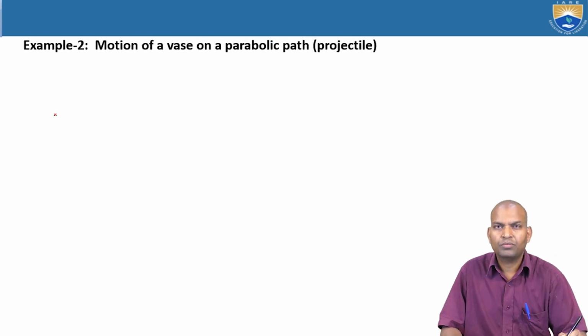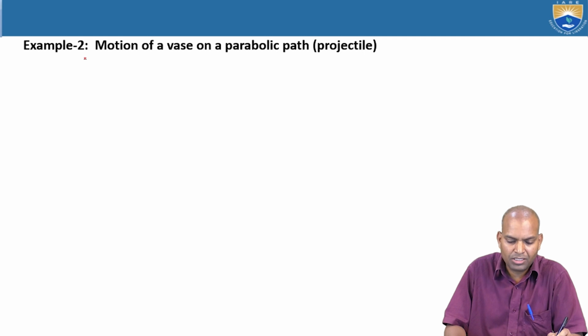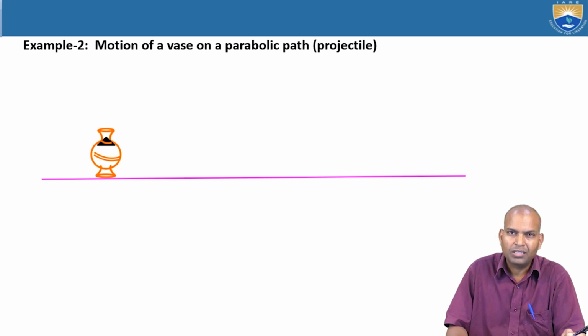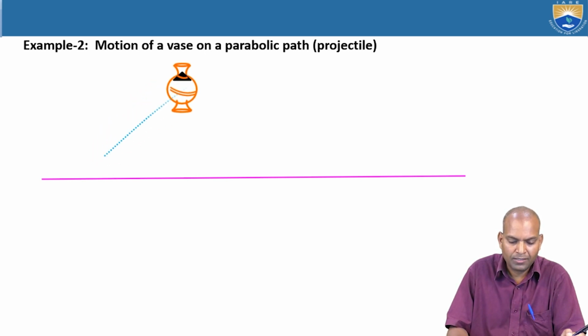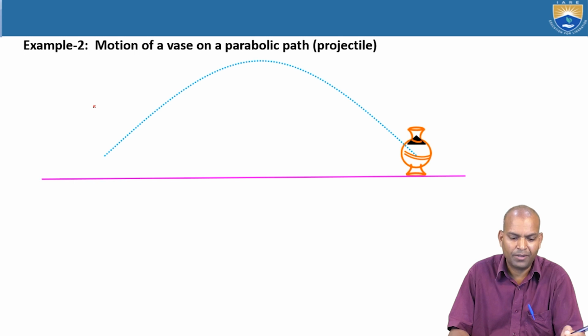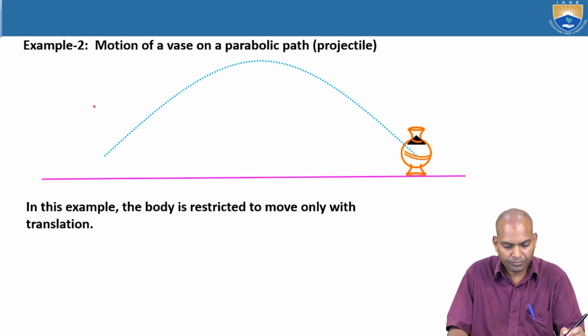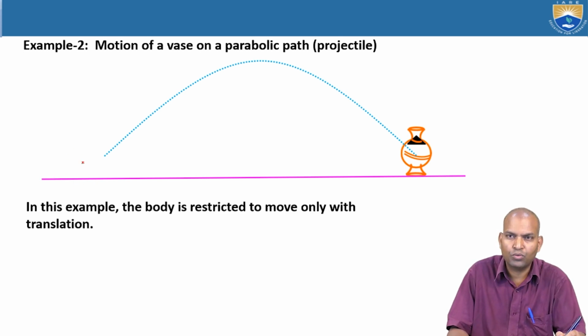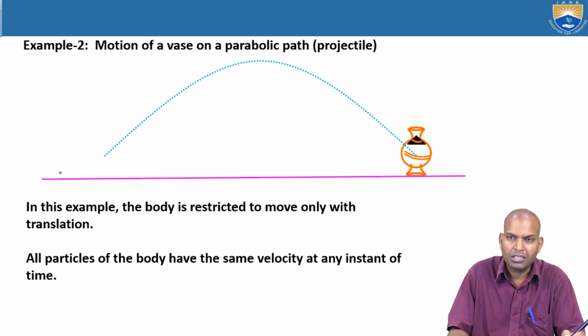Coming to example 2, the motion of a vase on a parabolic path, a projectile. If we consider the vase on that parabolic path, the velocity of every particle is the same, because the body is restricted to move only with translation.